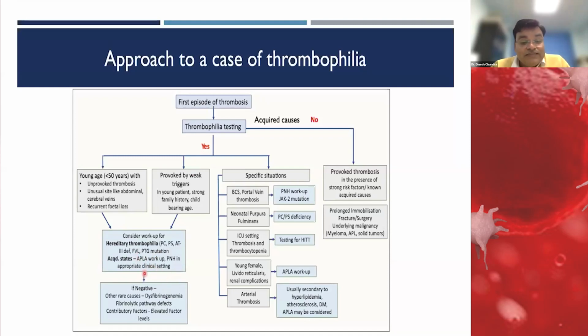If all these things are needed, then we have to think about other prothrombotic pathways like dyslipidemia and other disorders. In some specific situations, like Budd-Chiari syndrome or Cruveilhier-type presentations, we should work for PNH and JAK2 mutation. If there is neonatal purpura fulminans, then we should look for protein C, protein S deficiency. In the ICU setting, as I told, we should look for HIT. And in a young patient having classical features of SLE or renal impairment, we should work for antiphospholipid syndrome. If we have arterial thrombosis, then we should look for other things as well.